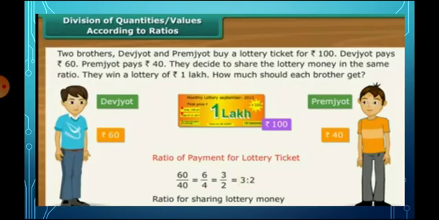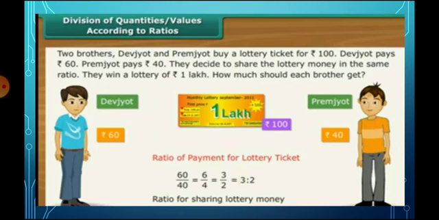How much should each brother get? There are two brothers, Devjyot and Premjyot. They bought one lottery ticket, the cost is 100 rupees. Devjyot pays 60 and Premjyot pays 40. They won a lottery of 1 lakh.